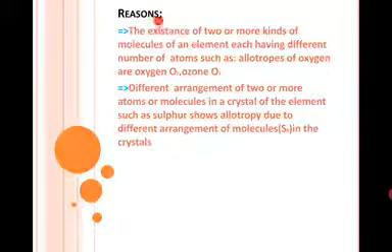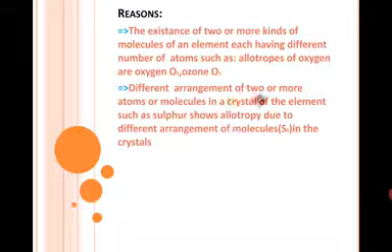Now we will discuss the reasons of allotropy. Number one is the existence of two or more kinds of molecules of an element, each having different number of atoms, such as allotropes of oxygen are O2, oxygen, and ozone O3. This means same element is present but the number of atoms are different. Both are the allotropes of oxygen. One is O2 and the other is O3.